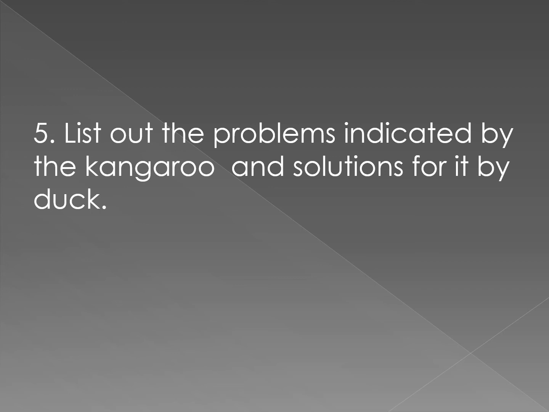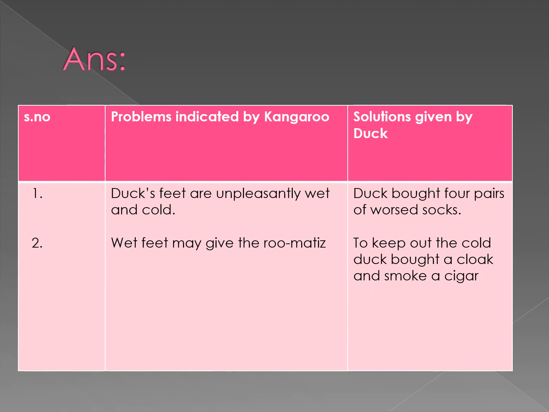List the problems indicated by the kangaroo and the solutions given by the duck. Children, while reading the poem, the kangaroo indicated some problems the duck may face, and the duck also told some solutions. Let us see what the problems and solutions given by both of them are. First, the problems indicated by the kangaroo. The duck's feet are unpleasantly wet and cold.